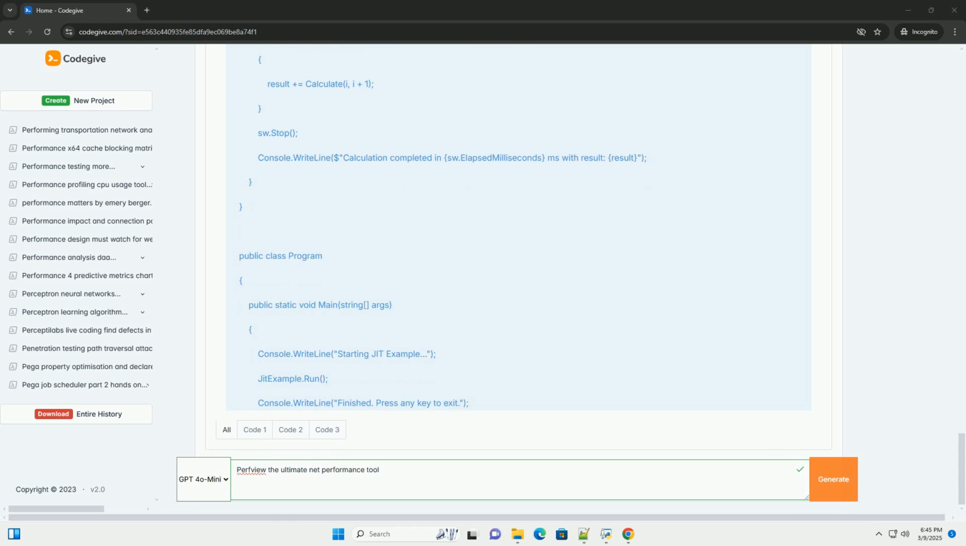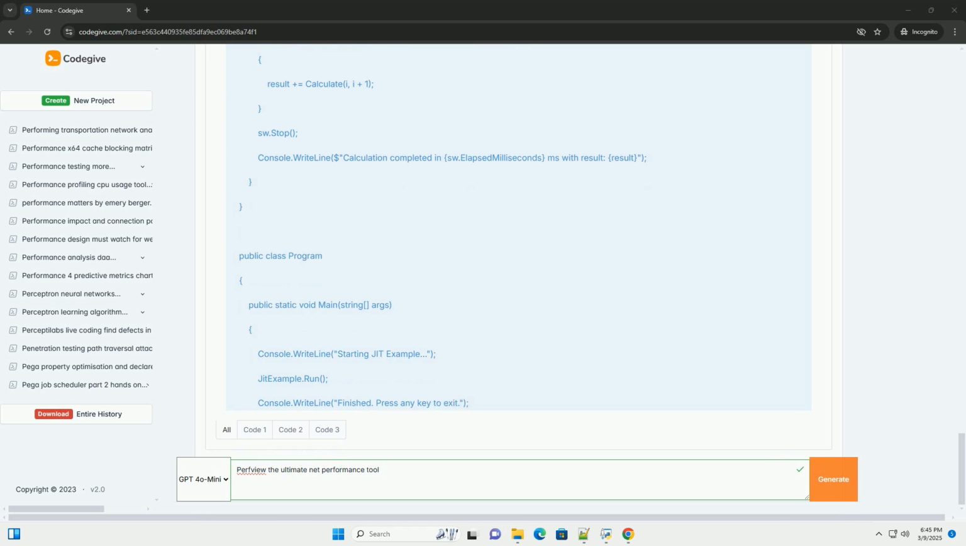3. No data collected. Make sure that you are running PerfView as administrator and that the correct process is selected. Also, ensure that the ETW providers are enabled. 4. High CPU usage by PerfView. Reduce the number of events you are collecting or the duration of the collection. Conclusion.